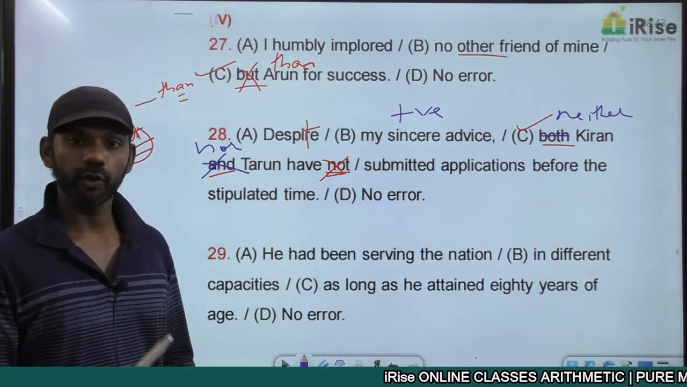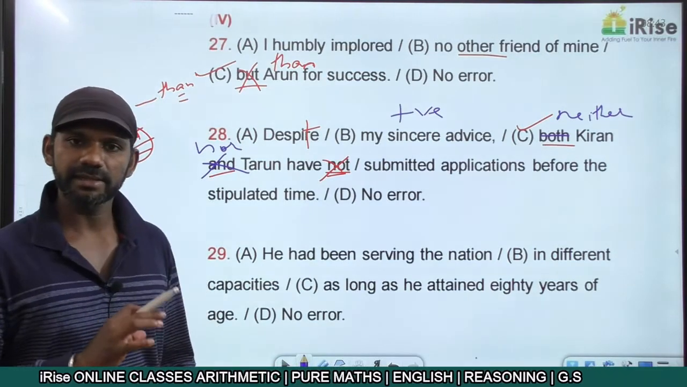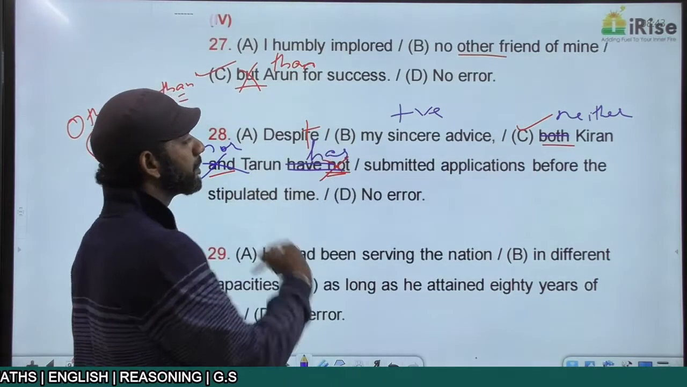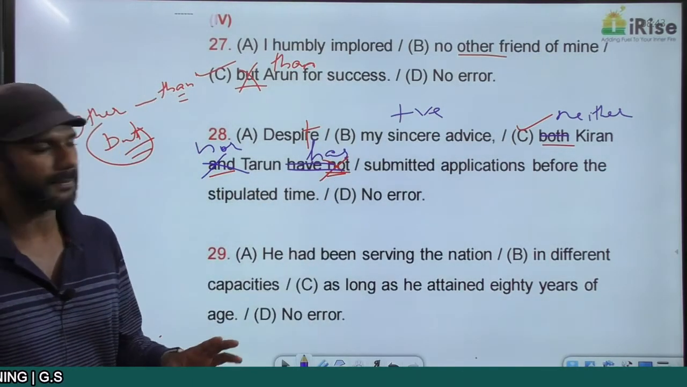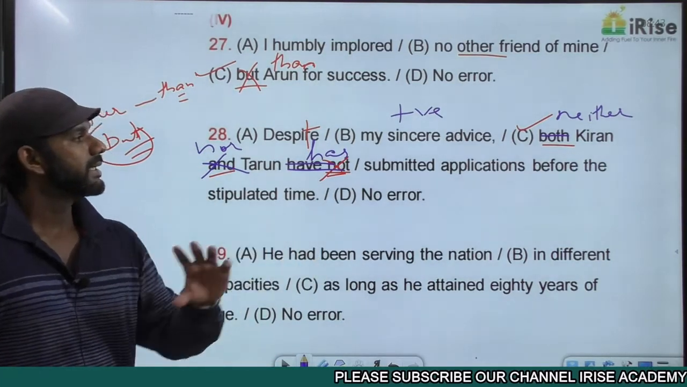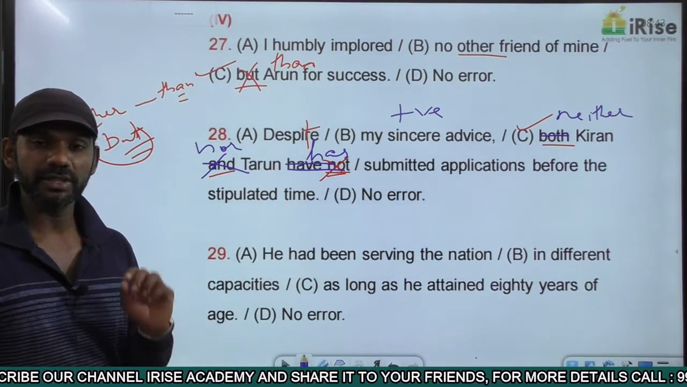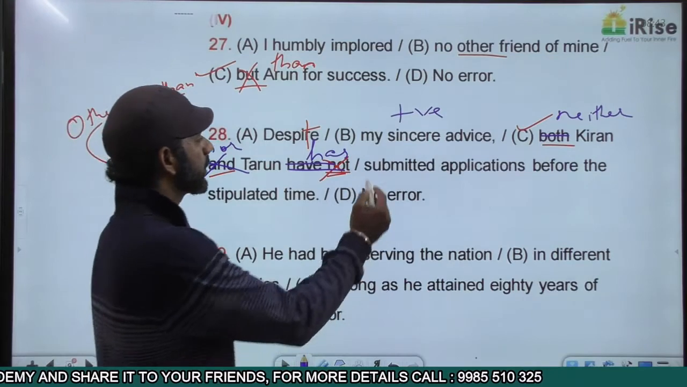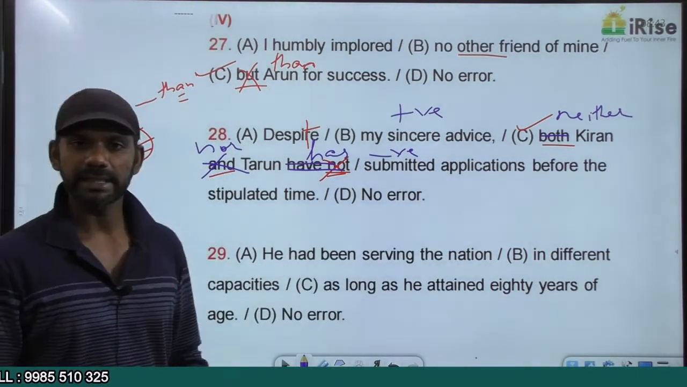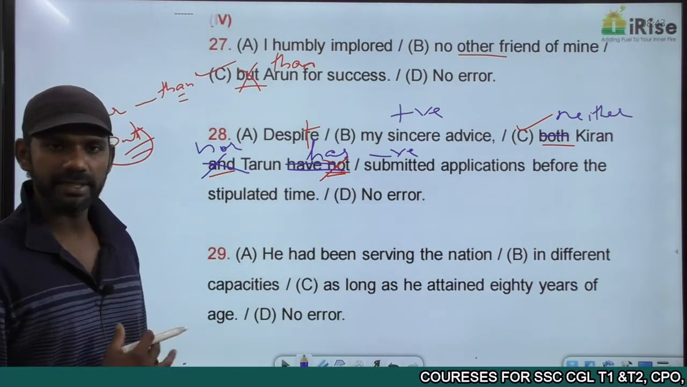neither nor rule is focused only on the second subject. The verb depends on the second subject. The second subject here is Tarun, singular, so verb must also be singular, has submitted applications before the stipulated time. Neither Kiran nor Tarun has submitted applications means Kiran did not submit his application, Tarun also did not submit his application, negatively charged. Now the concept of contrast indicators is completely fine. Despite my sincere advice, neither Kiran nor Tarun has submitted applications before the stipulated time.